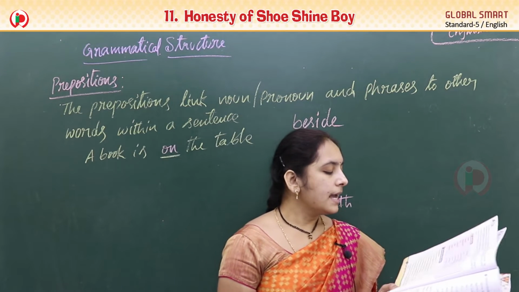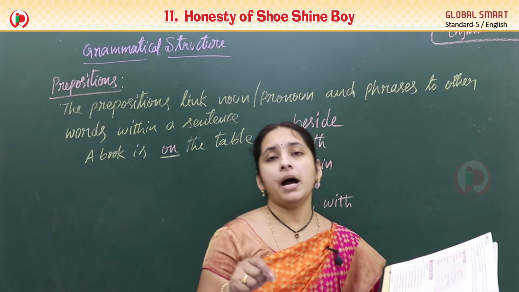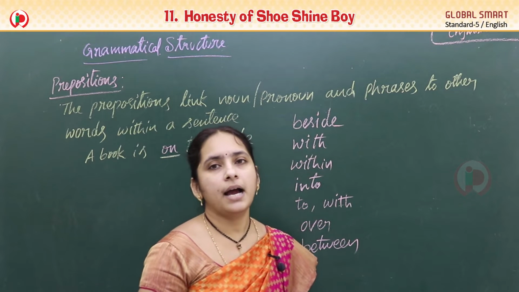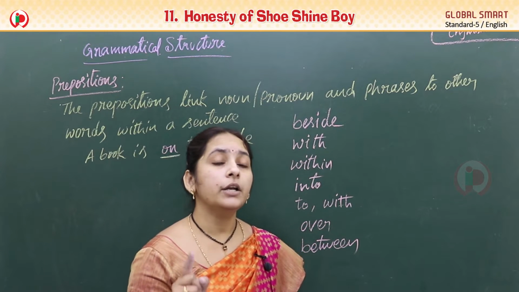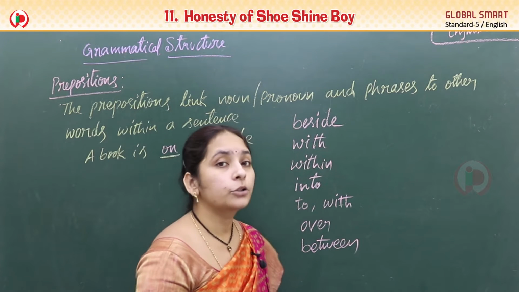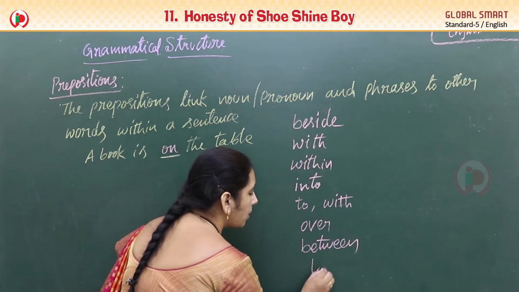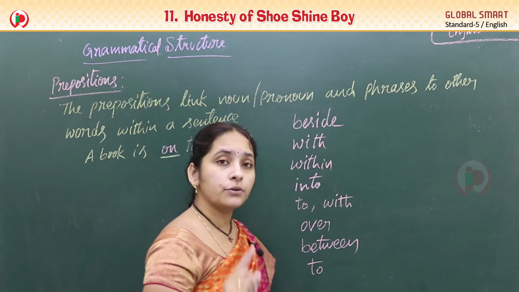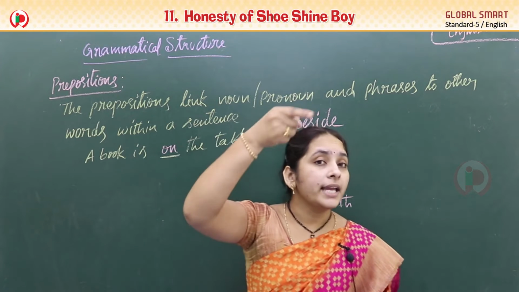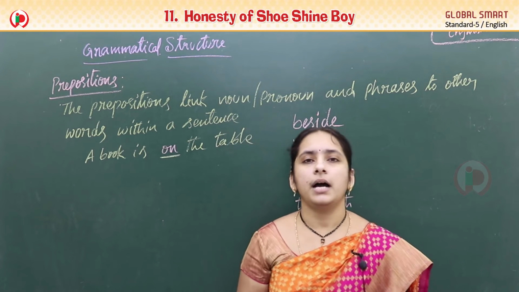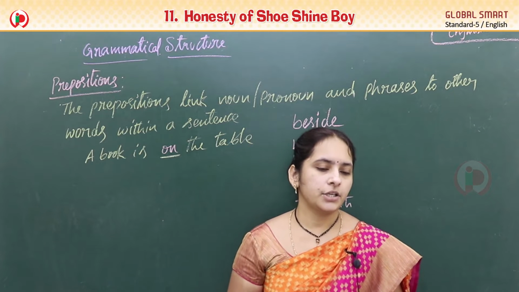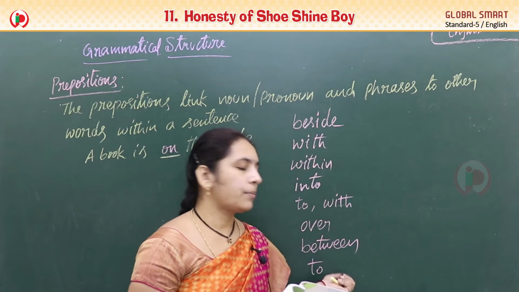Next one, Nana. I will go to the park at 5 p.m. I will go to the park. Where do you go? To the park. To. So to is also preposition. Relation to you and the park. You are going there. So that's why to the park. That is giving the relation. That's why to is the preposition here.